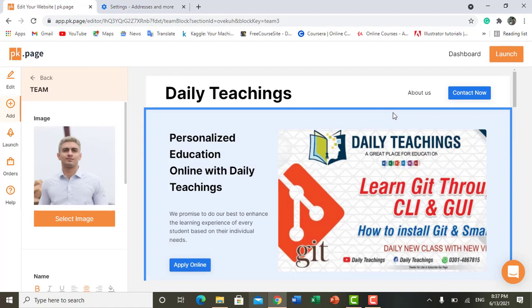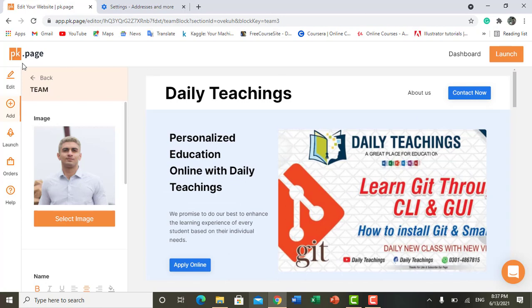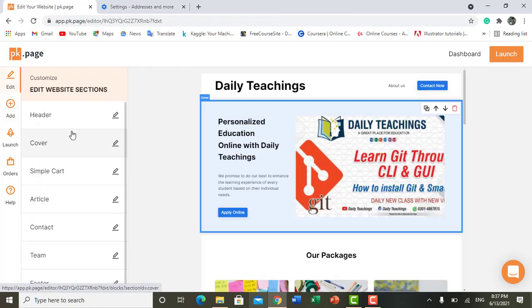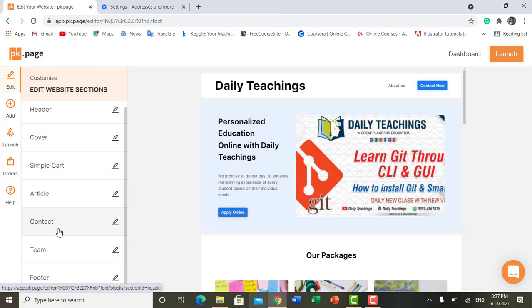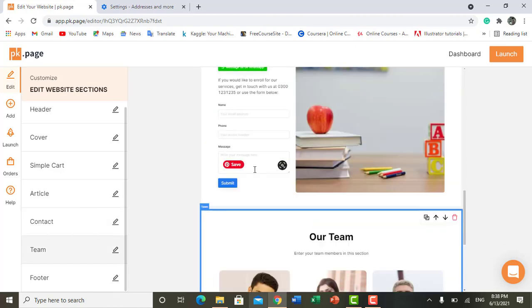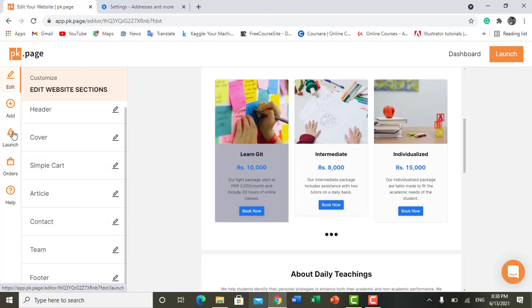Now, if you want to edit more things, you can edit the header, cover, simple article, contact, theme, and footer. It's up to you. And these are all the options that we have seen here, step by step. Now here's an option for launch.